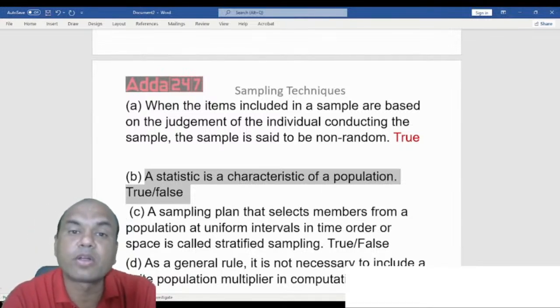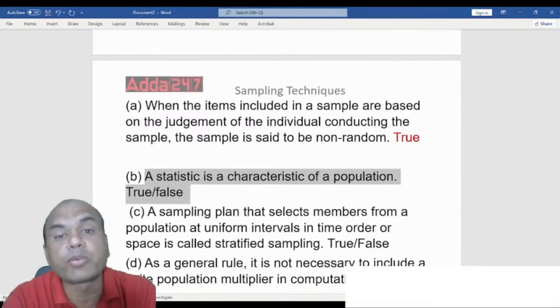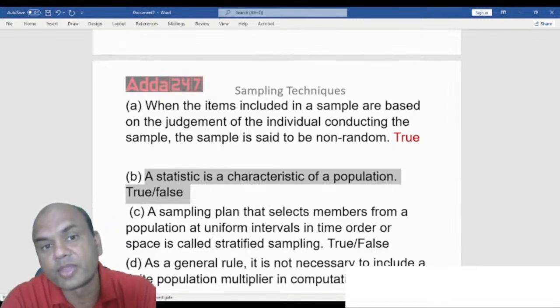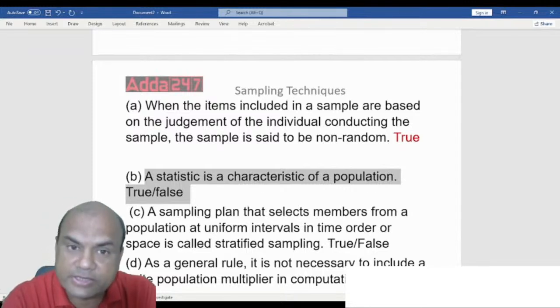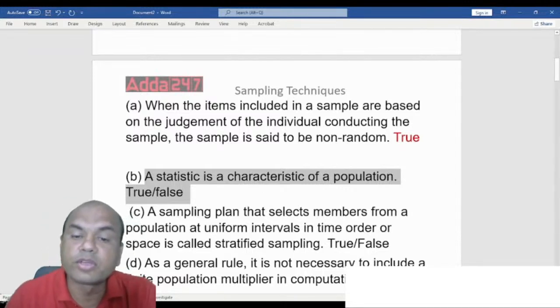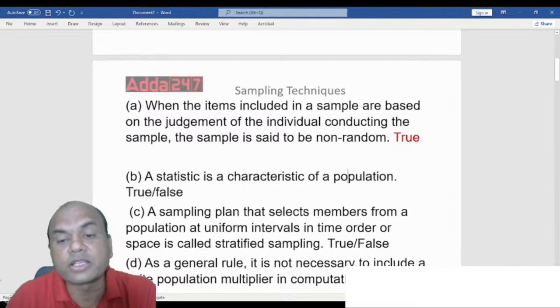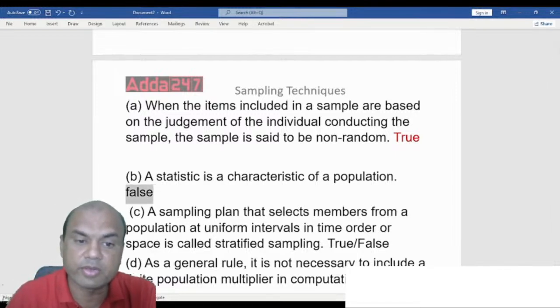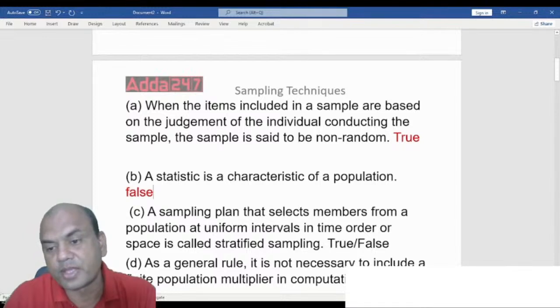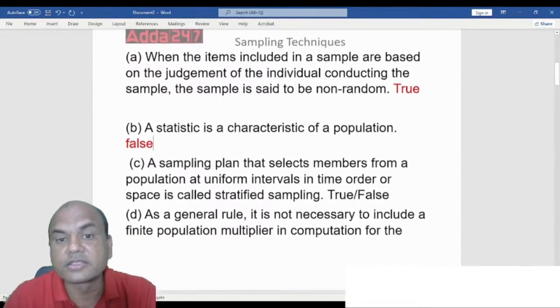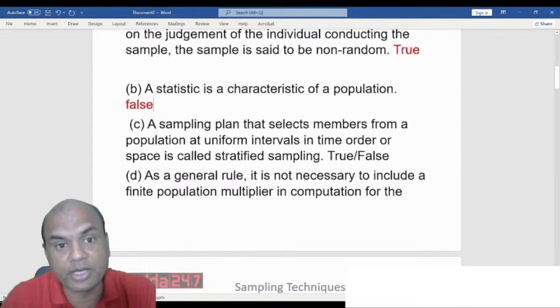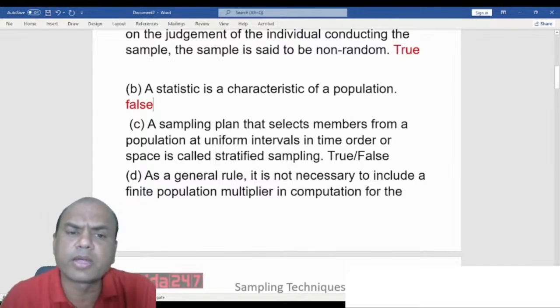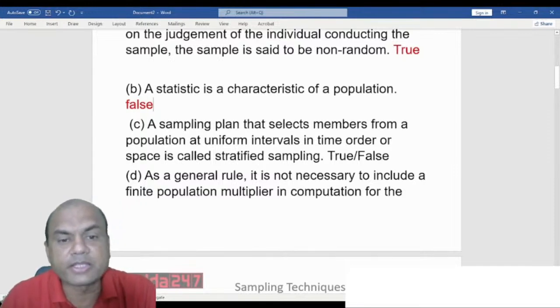Mean of a sample is called a statistic and mean of a population is called a parameter. So what does it mean? A statistic is a characteristic not of a population, but of the sample. So this answer is false. Okay, got it, everyone? Answer is false. Next one. Such questions are asked to you in the exam and you need to be very clear in your mind about it.